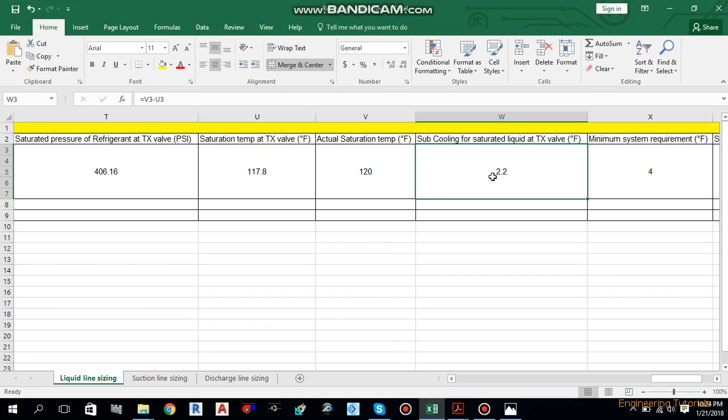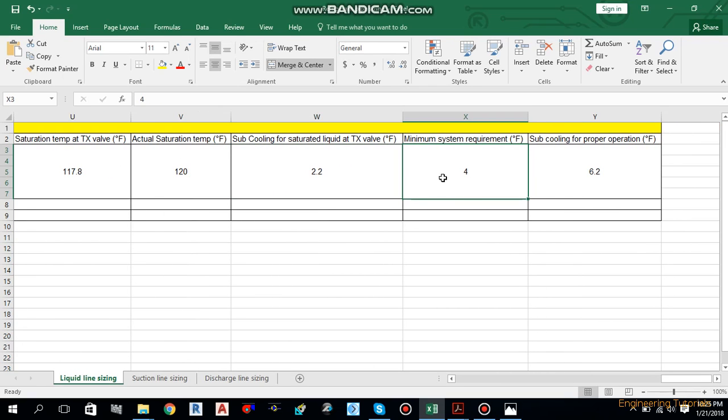If it is less than 2.2, the refrigerant will start to flash and the TX valve will not operate properly. For the TX valve to operate properly and to avoid diaphragm fluttering, there should be an additional 4 degree Fahrenheit of subcooling. So the minimum system requirement we have to add over here is 4 degree Fahrenheit for the thermostatic expansion valve to work properly. So what is the actual subcooling for the proper operation of the TX valve?